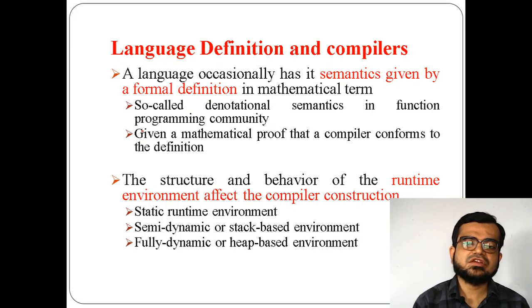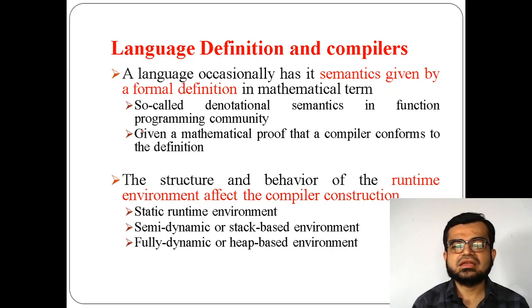So denotational semantics is not something that is always used, but it can sometimes be used. If it is used, then it uses a mathematical model or mathematical terms, or you can say a mathematical proof, to define the language. And the structure or behavior of the runtime environments affects compiler construction. How?